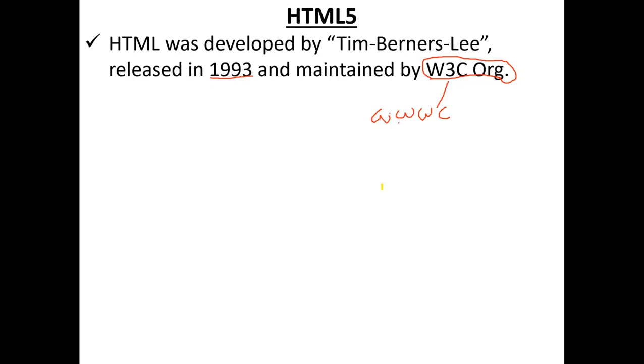Not only HTML, sir. Throughout our world, the internet we are using right now. So who is the owner of the internet? Any idea? Which company owns the internet? Any idea?